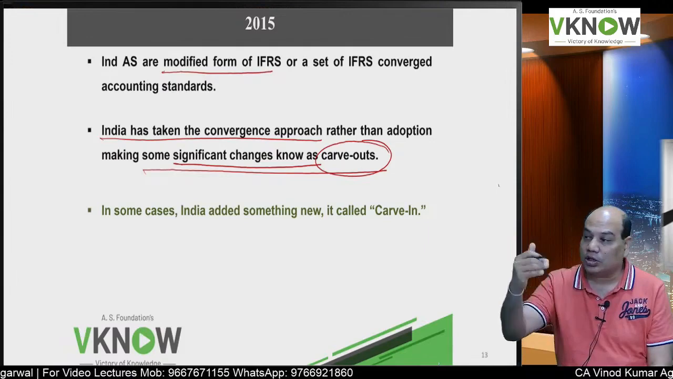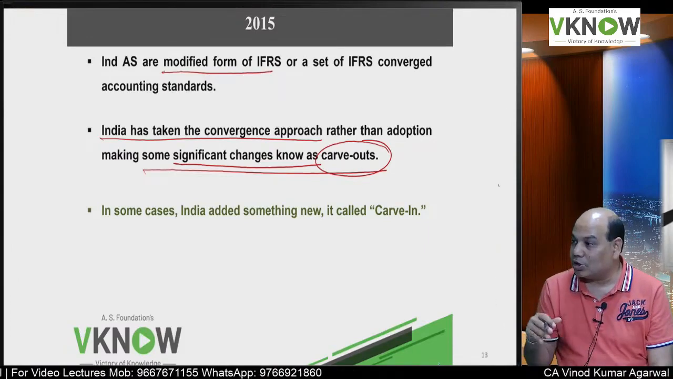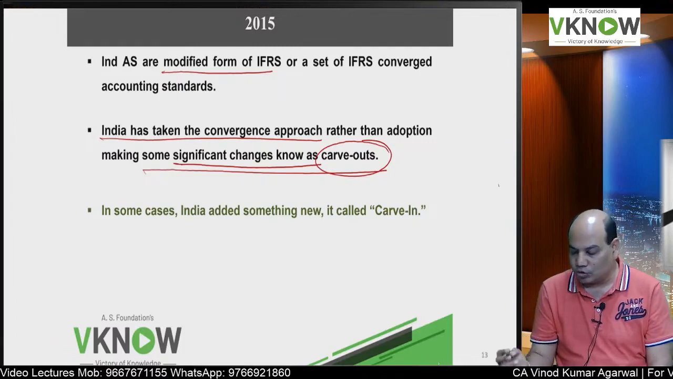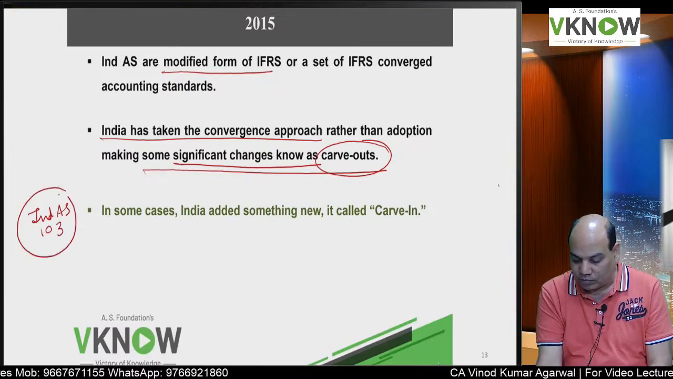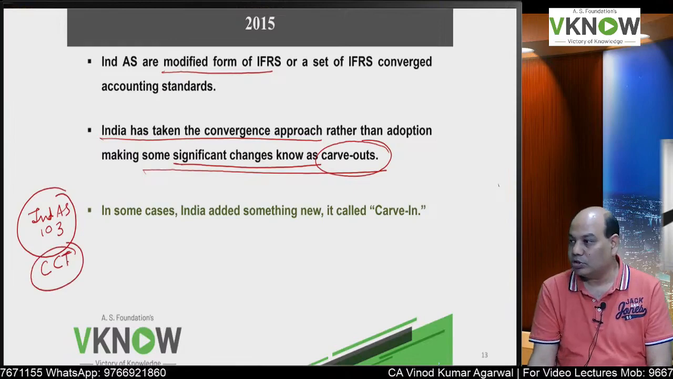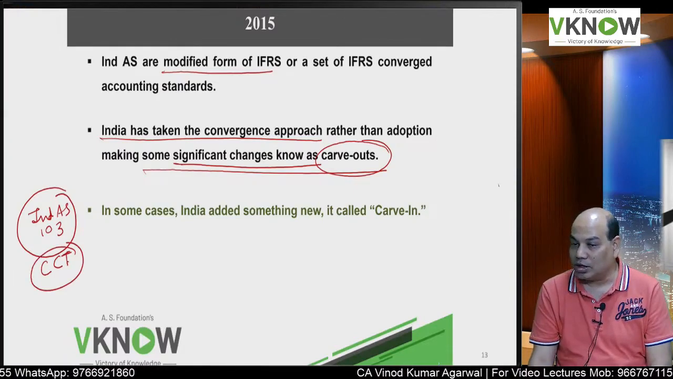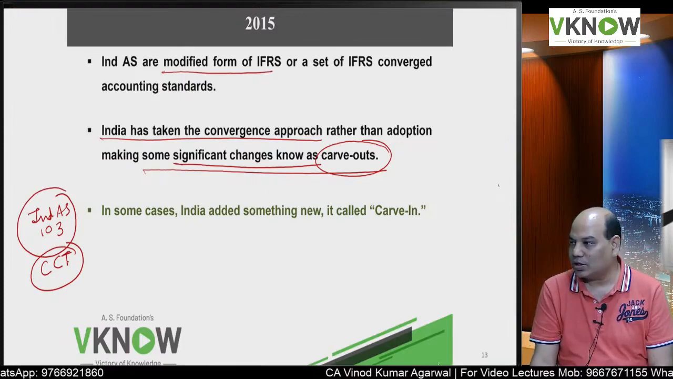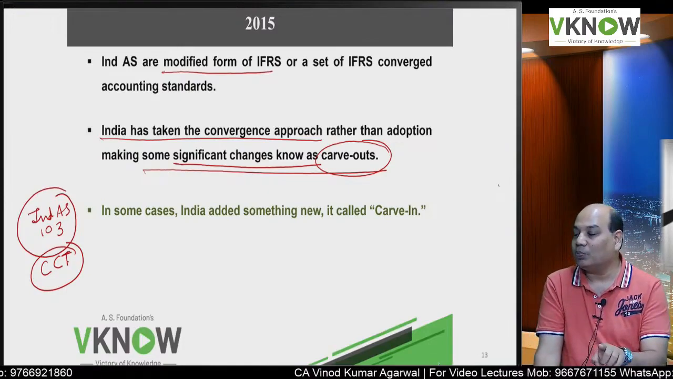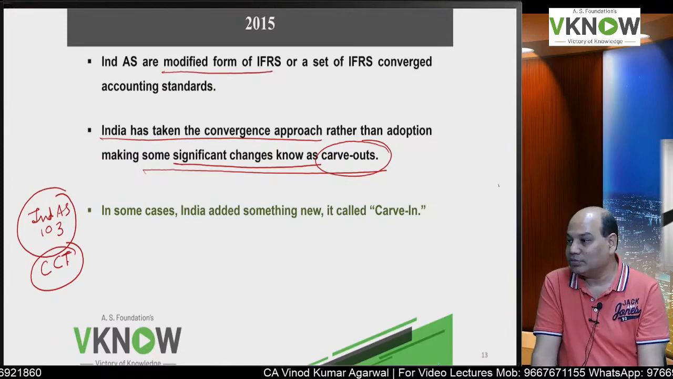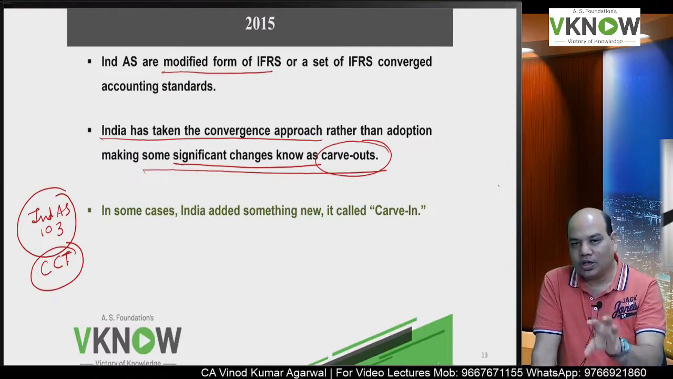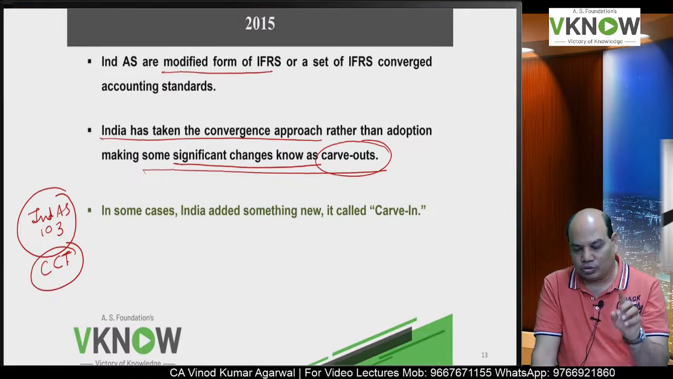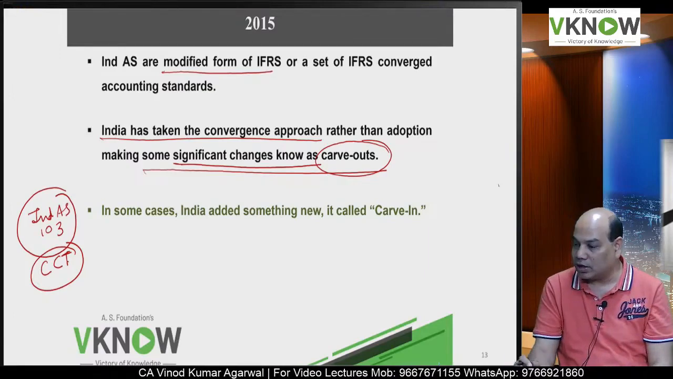Sometimes certain things are not in the IFRS, but we have introduced that. One important thing is in Ind AS 103. We have added one concept called common control transaction, which is not in IFRS. But India has made that addition in our standard, which is the pooling of interest method of amalgamation. In IFRS there is nothing like pooling of interest method, but we have brought that in our accounting. So that I will discuss in Ind AS 103, that is carve in.